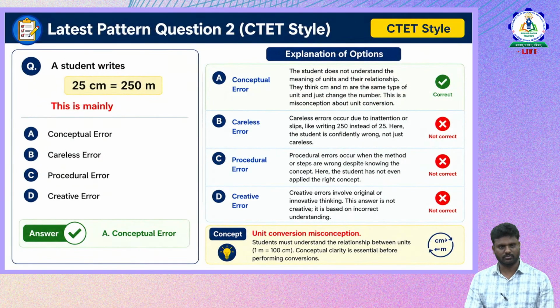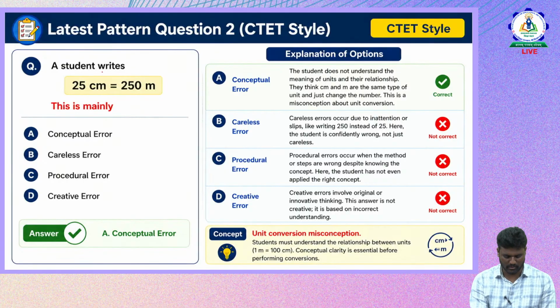Now, a student writes 25 centimeters equal to 250 meters. Is this a conceptual error, a careless error, a procedural error, or a creative error? Let us recall what a conceptual error is. The student does not understand the meaning of the units, where we have two different units here.